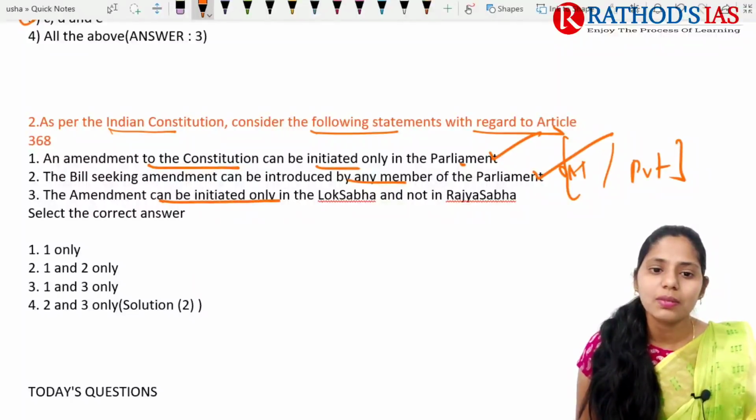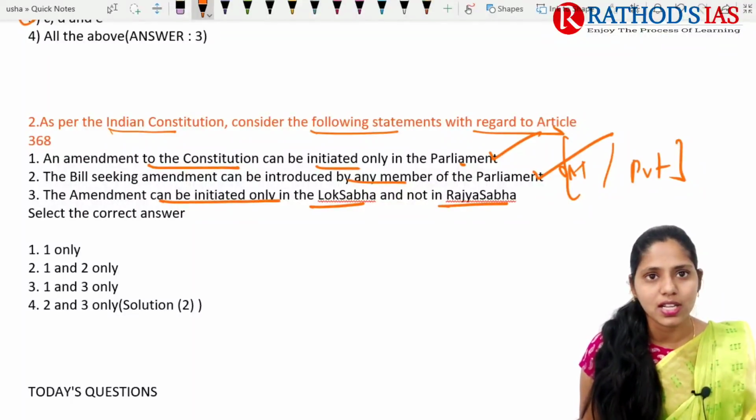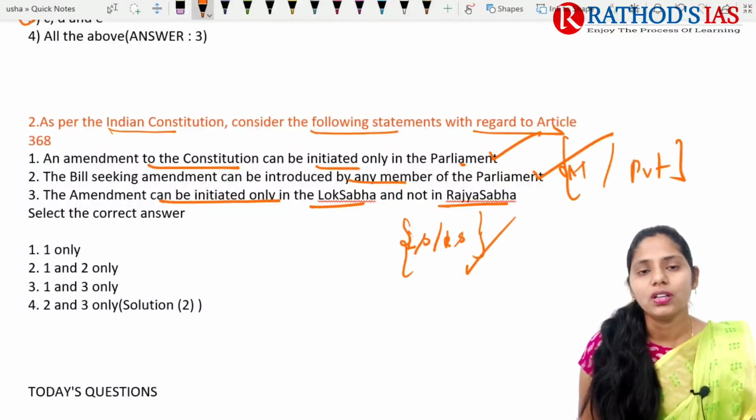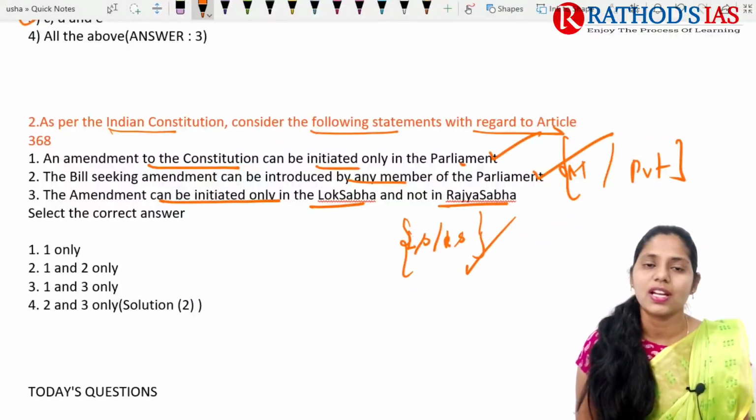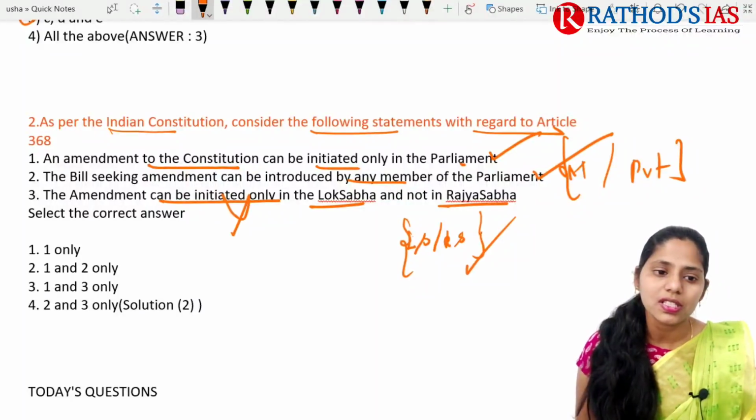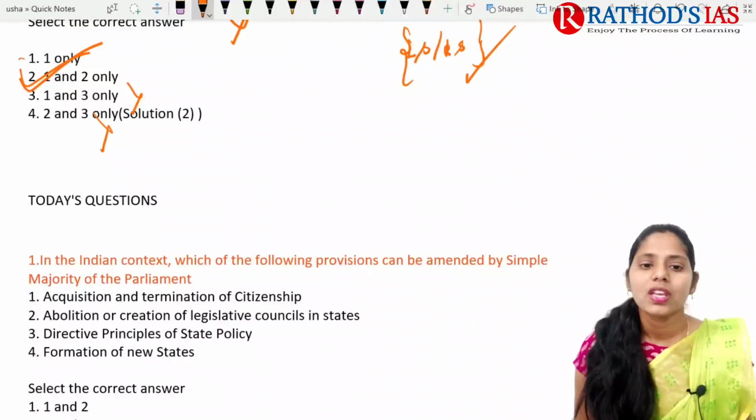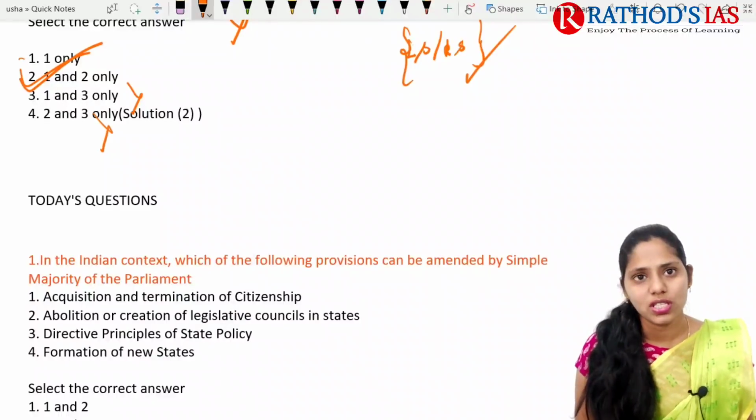And the statement that an amendment can be initiated only in Lok Sabha, not in Rajya Sabha, is wrong. This amendment can be introduced either in Lok Sabha or Rajya Sabha, and there is no need for prior presidential consent as well. So this third statement is incorrect. You can eliminate the third statement, and the correct answer will be 1 and 2 only. And now let us see today's questions.